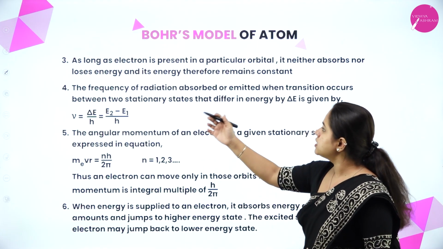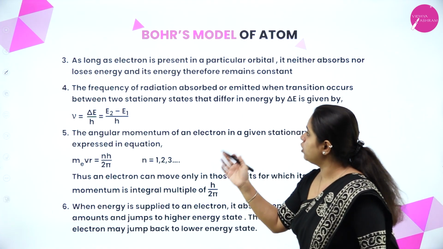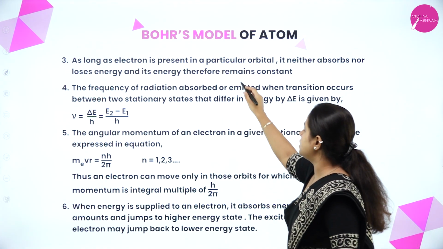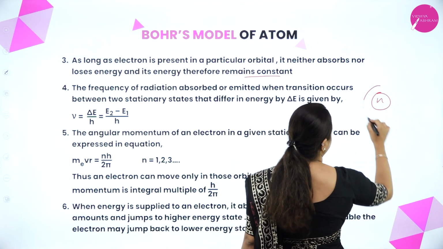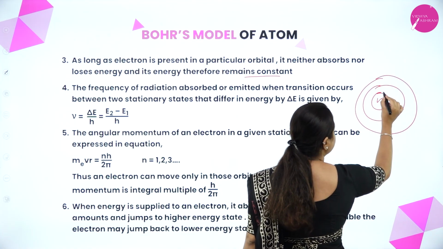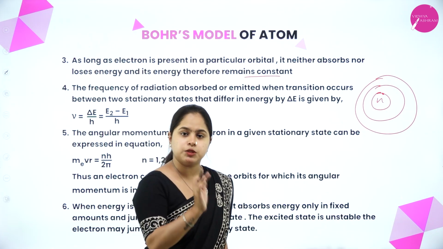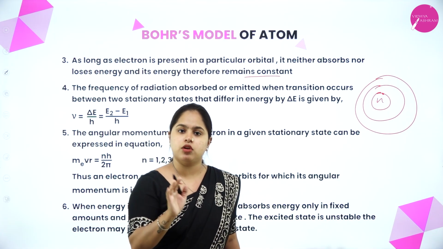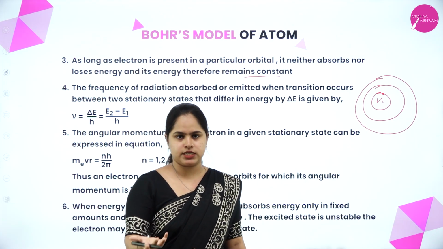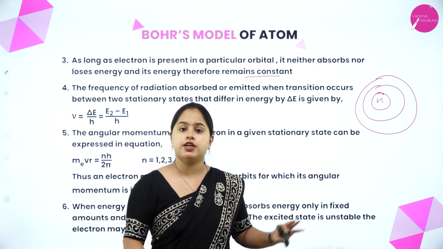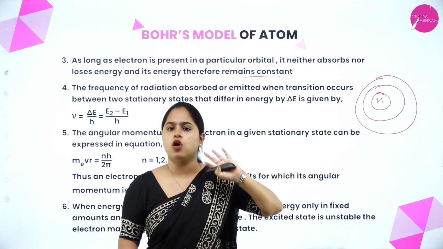Clear? Now, as long as an electron is present in a particular orbit, it neither absorbs nor loses energy, and its energy therefore remains constant. So, as discussed, there are different shells present. When only one electron is present in that particular orbit or energy level, there is no absorption or emission of energy taking place, right? As long as the electron is present in that particular energy level, there will be no emission or absorption of